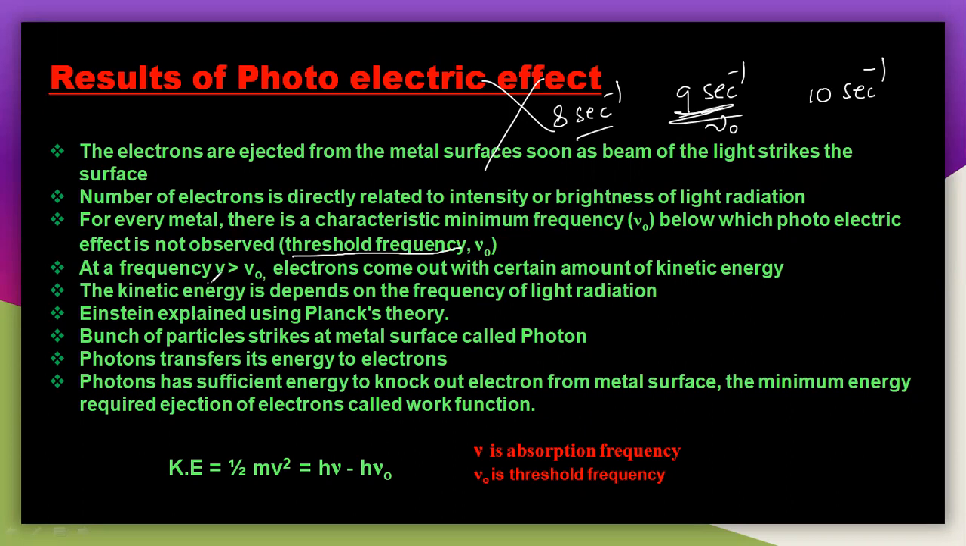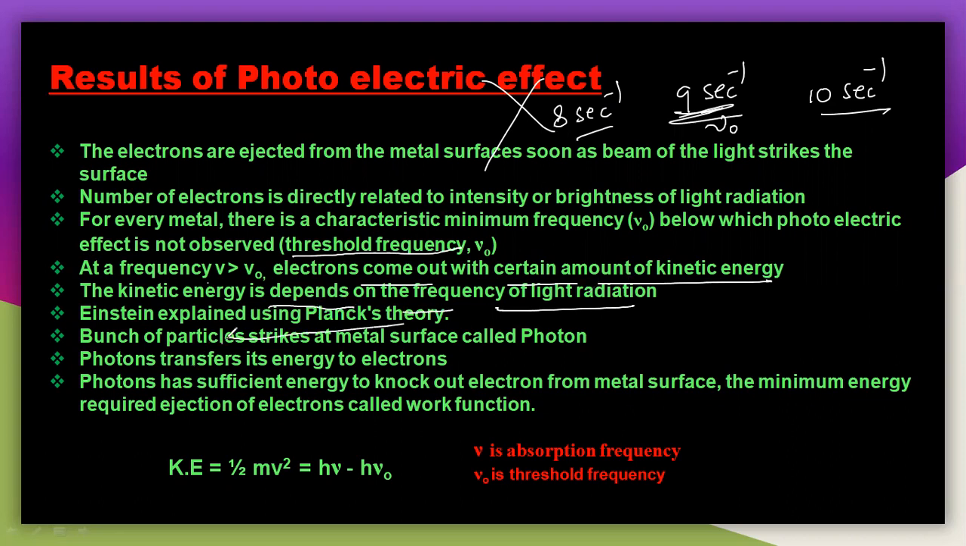And at frequency greater than nu naught, that is 9 second inverse, if you apply more frequency, the electrons come out with a certain amount of kinetic energy here. Suppose we apply 10 instead of 9: if 10 second inverse arrives, electrons easily go out from it. If we apply 8, they do not, because the minimum required is 9 second inverse. So the kinetic energy depends on the frequency of the light radiation. It depends on the frequency of what falls on it. If 10 second inverse falls, kinetic energy is released. If it is only 8, electrons are not ejected at all. So the kinetic energy depends on the frequency of the light radiation here.